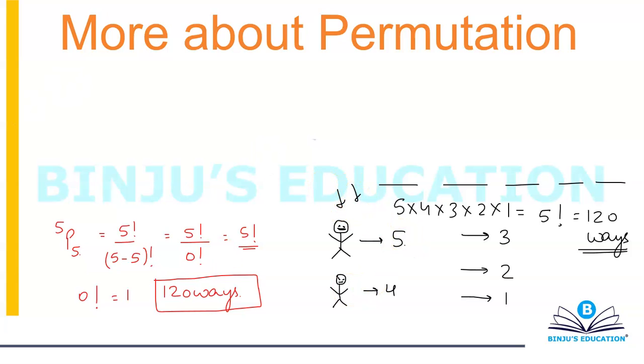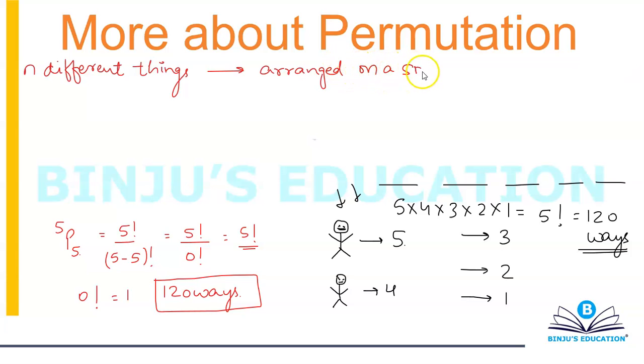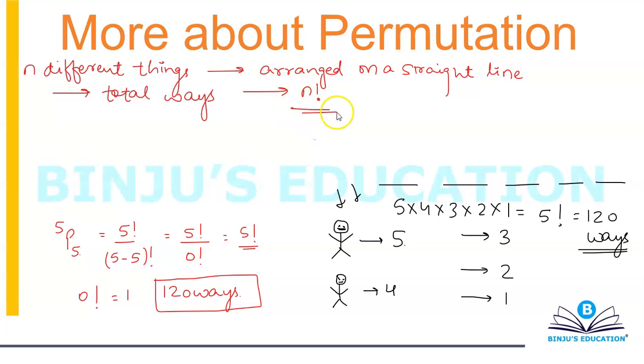Here, the first statement goes something like this: if n different things are to be arranged on a straight line, then the total number of ways will simply be equal to n factorial.